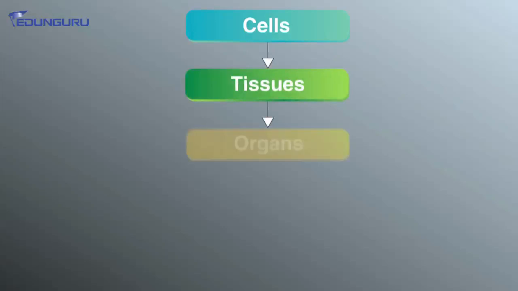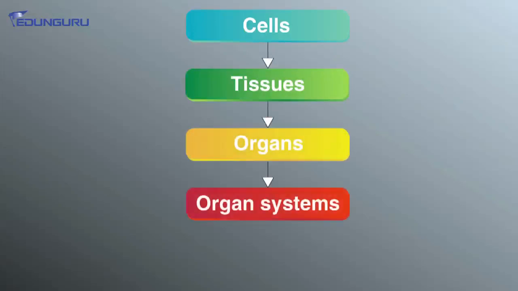For example, digestive system, respiratory system, skeletal system, muscular system, isn't it? So, all these systems are able to function properly because of this division. You have the cells, which are the structural and functional unit, right? Because the cell is responsible for doing all the functions that we see in a body. So, first you have the cells, then tissues, then organs, and then organ systems. And a collection of organ systems is referred to as an organism.